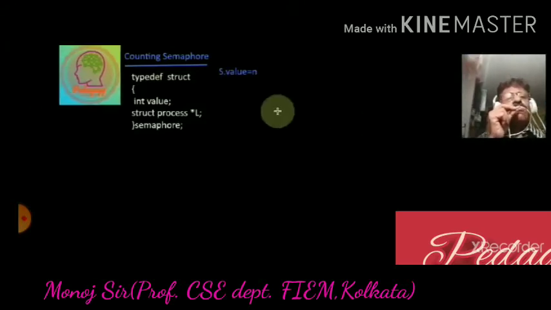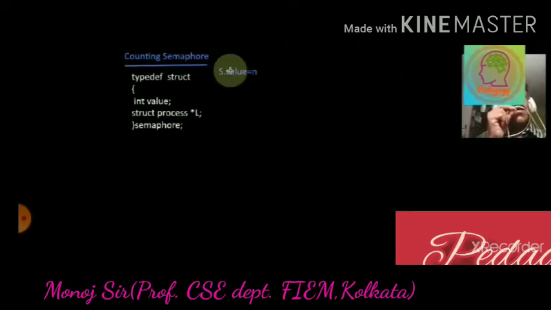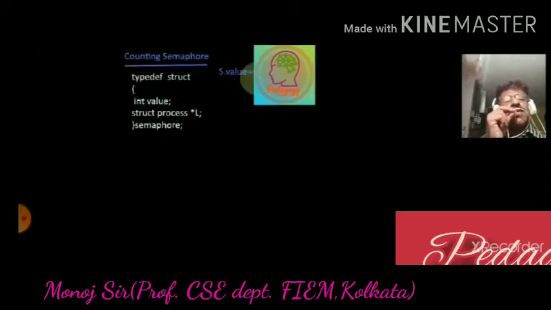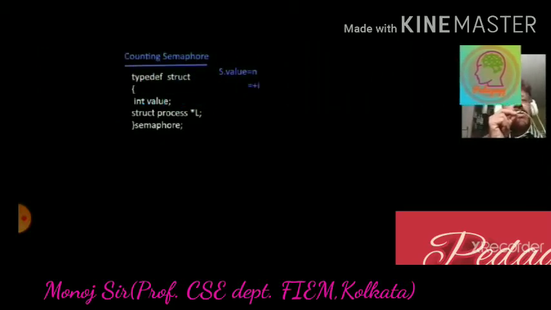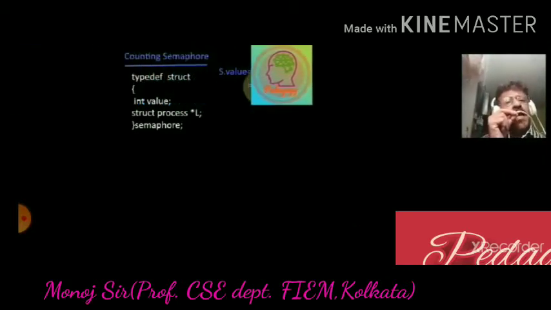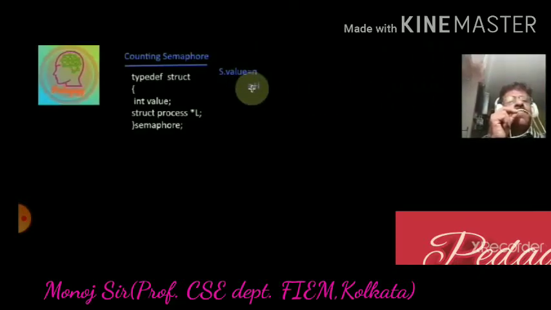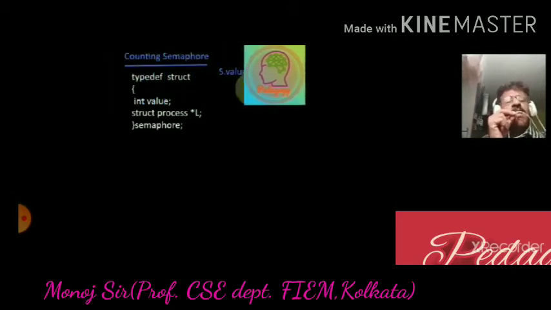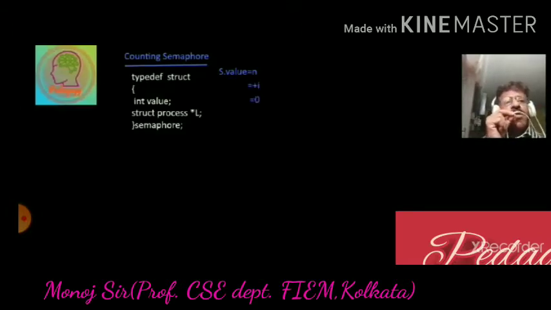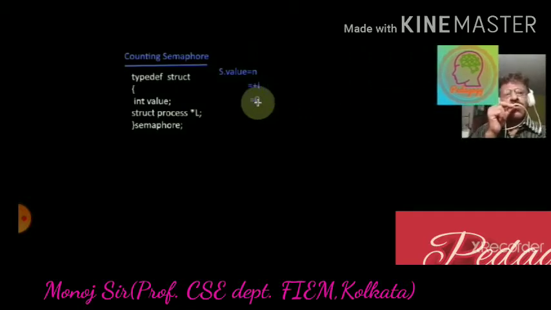Now, a semaphore value equal to n indicates that n processes can enter into the critical section at a time. In other words, there are n resources, so n processes can access n resources at a time. That means if the semaphore value is I, then I processes can enter the critical section, because there are I resources available in the shared memory or shared data.